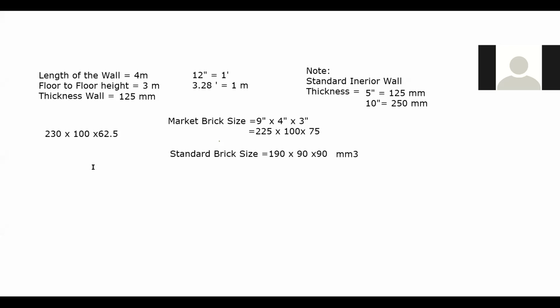Let me tell you, there is a difference between theory and practical. When you go to the site, you will not find shuttering material for columns of size 400 into 400 mm. That is, you don't design for columns of size 400 into 400 mm, but in theory, you can. So there is some difference between theory and practical. It is not available in the market. This is the size which is available in the market.